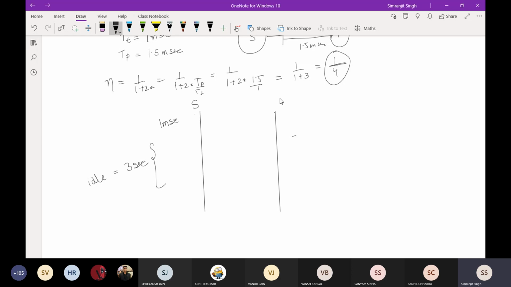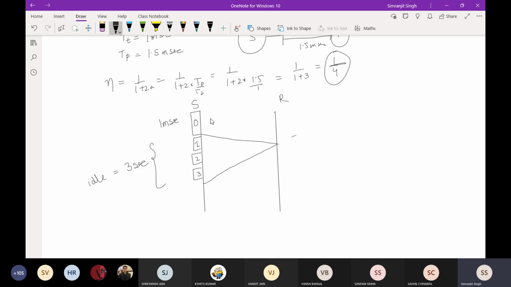This is your sender, this is your receiver, and you have sent the packet to the receiver for 1 millisecond, and then that much amount of time it is sitting idle. Now this is your 0th packet. Now I'm sending another packet at that time. This is my 1st packet, this is my 2nd packet, and this is my 3rd packet.